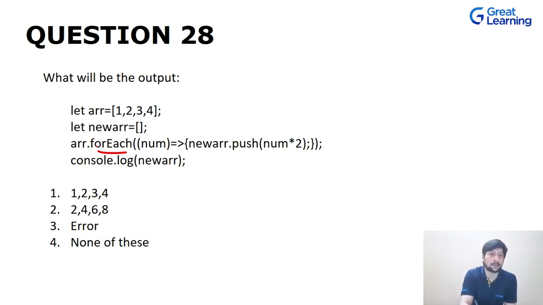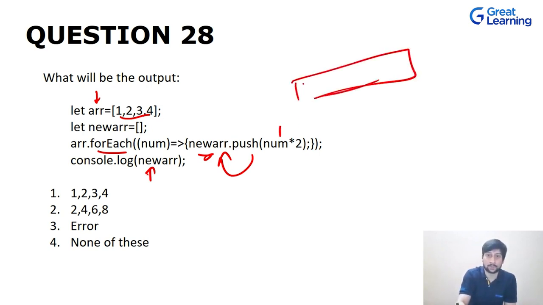Basically, we are using a forEach loop, and we are traversing through this array, that is arr, and at the same time we are traversing, we are pushing it in the new array, right? Then we are trying to print the value of this new array. One by one we are traversing it and pushing it. So 1 will be multiplied with 2 and it will be pushed in the array. So it will be 2, because 1 multiplied by 2 is 2.